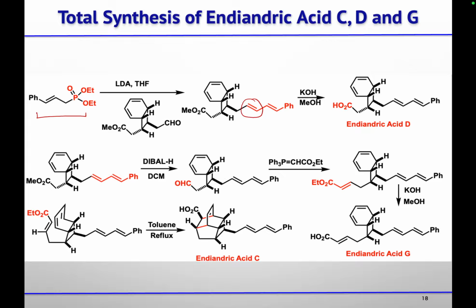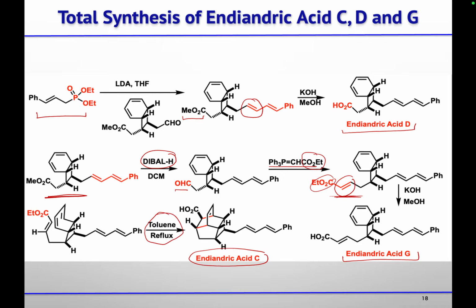Then this ester was hydrolyzed using KOH, and you will get this enantric acid D. Further, this acid they reduced using DIBAL-H to the aldehyde and did another Wittig reaction to give this trans olefin. And because of this ester, this is also a stabilized Wittig. So after hydrolysis of this ester, they got enantric acid G. And this enantric acid C, whatever they have now, sorry, this compound on doing this Diels-Alder reaction in presence of toluene as the solvent under reflux condition will give you enantric acid C.